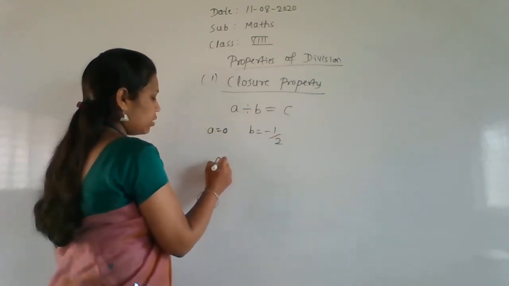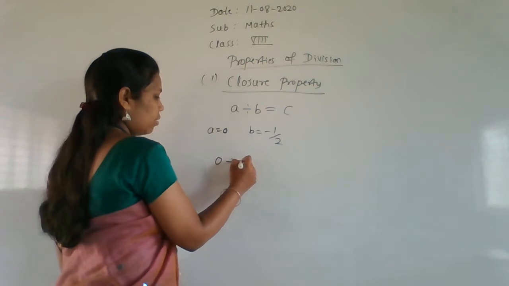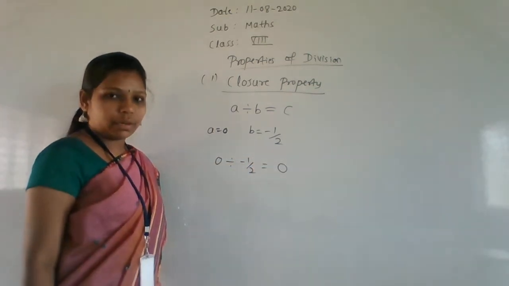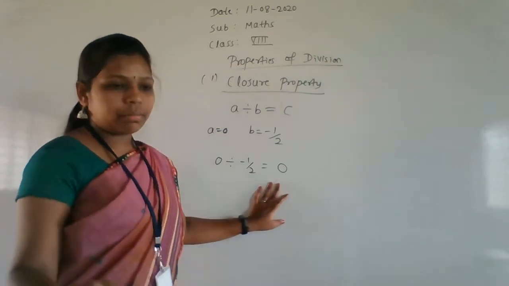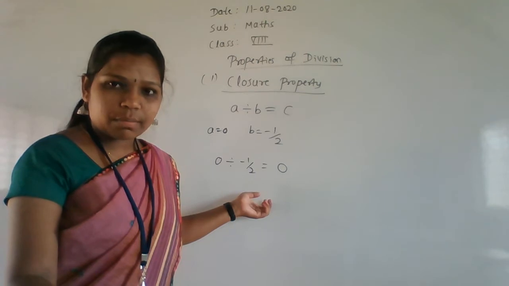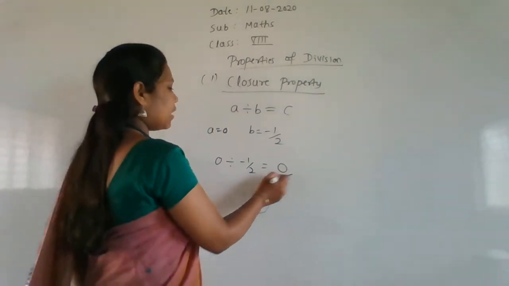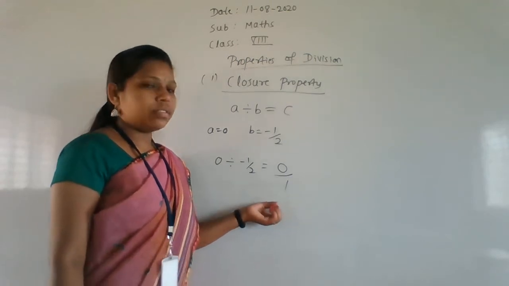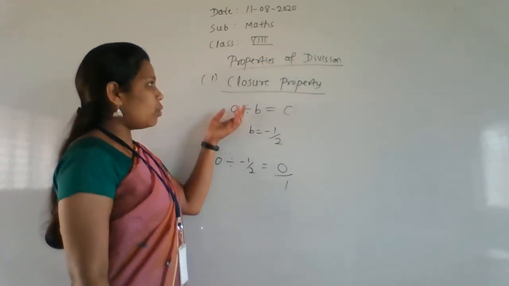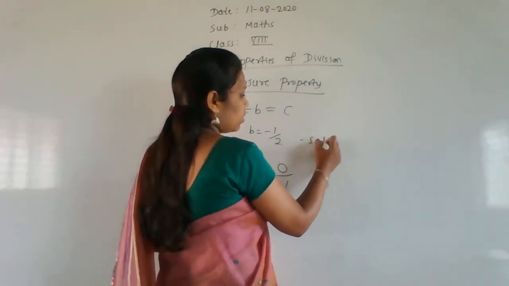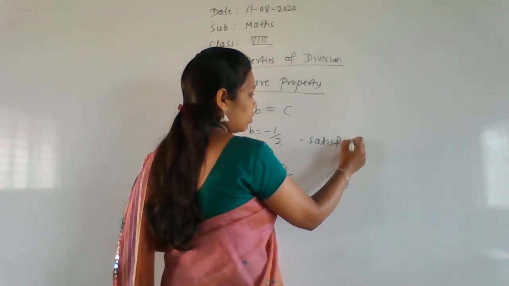If we divide 0 by minus 1 by 2, the answer will be 0. Is 0 a rational number? Yes, because it can be written in P by Q form. So this is also a rational number. The closure property is satisfied here.